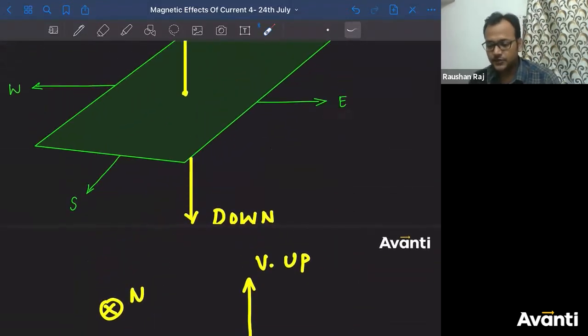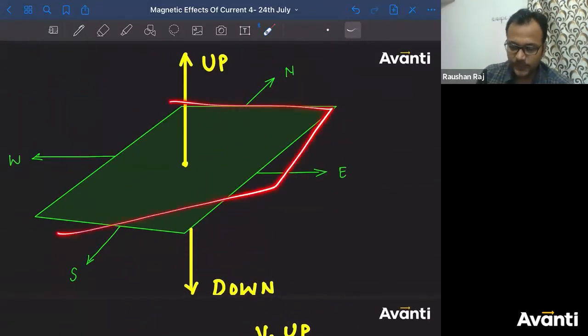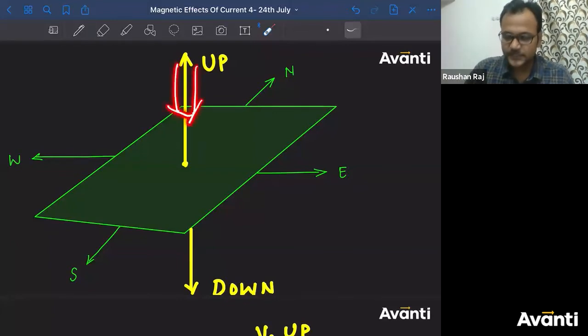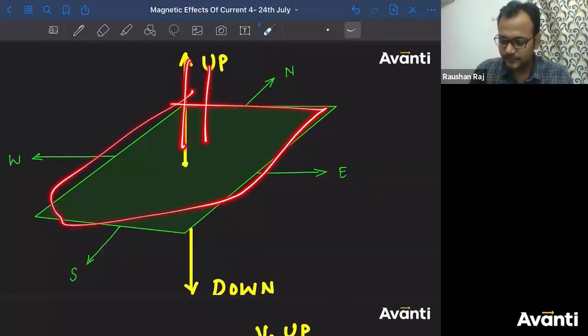Now I'm asking you to look at this plane, the horizontal plane, from the top side. This is the horizontal plane I'm talking about. Now look at this horizontal plane from the top side. ऊपर से देखो ऐसे, ऊपर से. So now you are looking at this plane from this side. बात समझ में आ रही है? So now you're looking at this plane from above, ठीक है, above this plane.